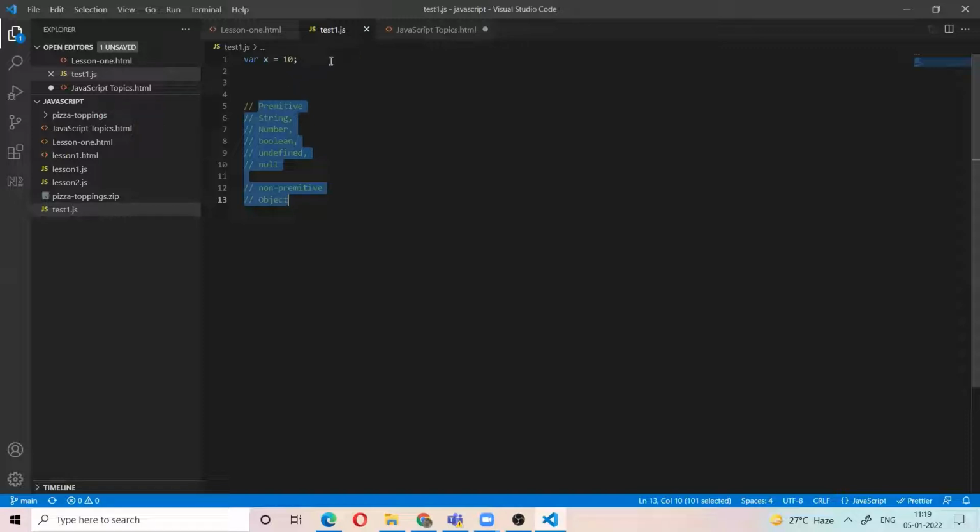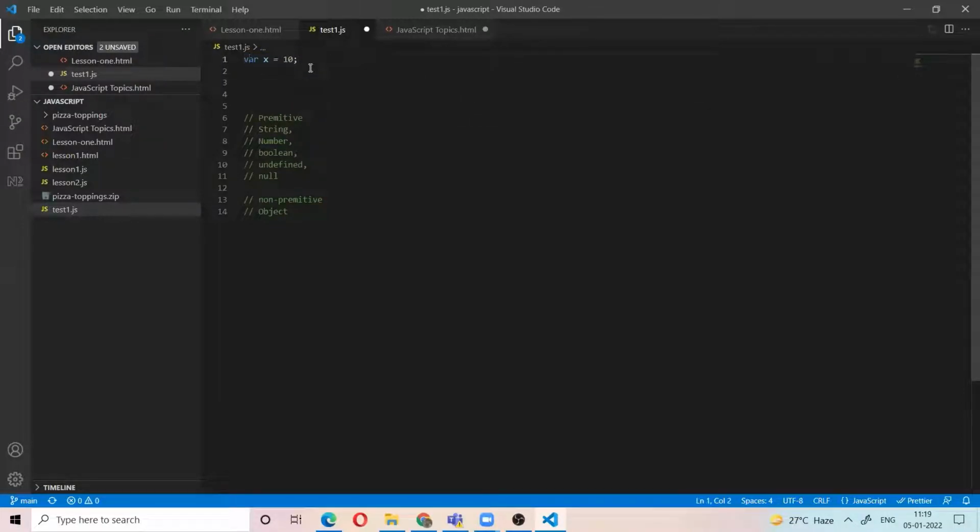For example, here x equal to 10. Again, if we assign the value 20, it means we are not changing the value. Here we are replacing the value. We are removing the 10 and assigning the new value. So some data types are immutable. Those are called primitive data types. It has only one value every time. Here, number: we can assign every time only one number.